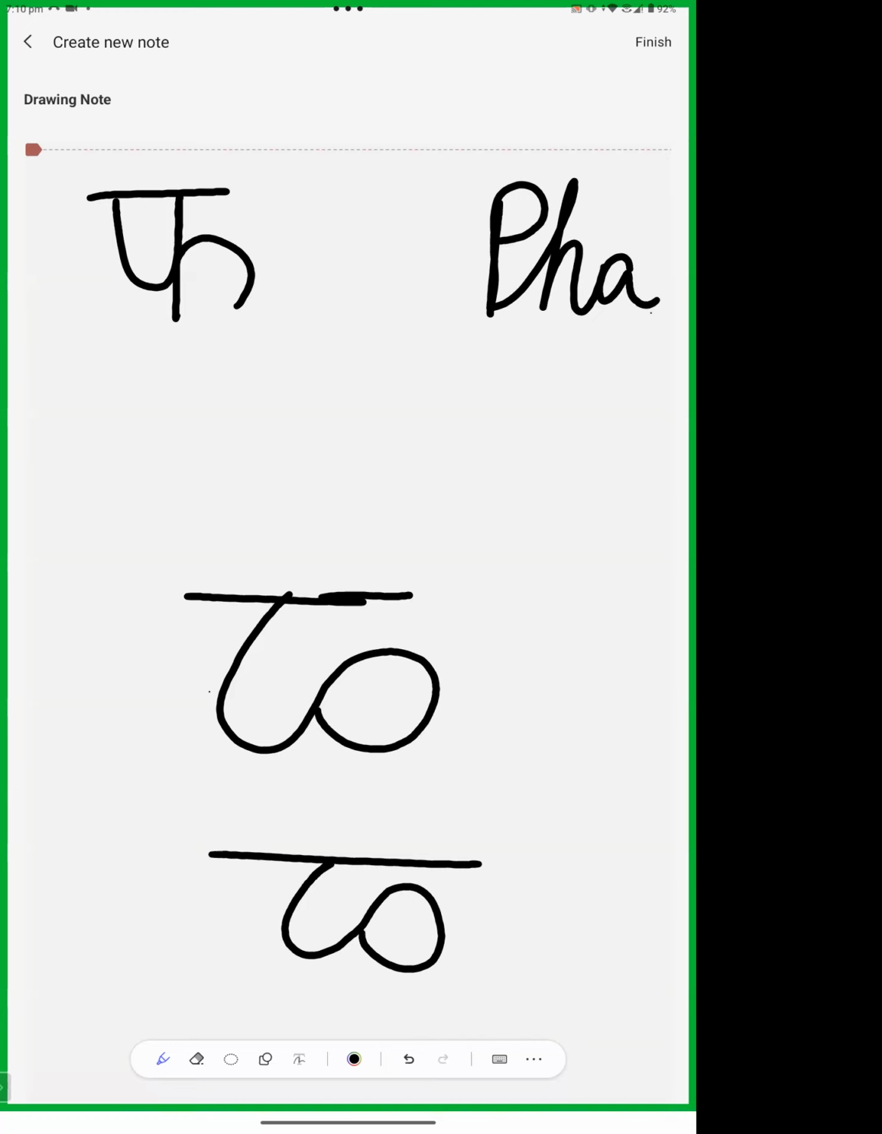This is H. There will be some space between the Shirorekha and the last stroke. Here you can see the space very clearly. So if there is space, it is H and the upper line is there. The second part is not touched to the upper line.